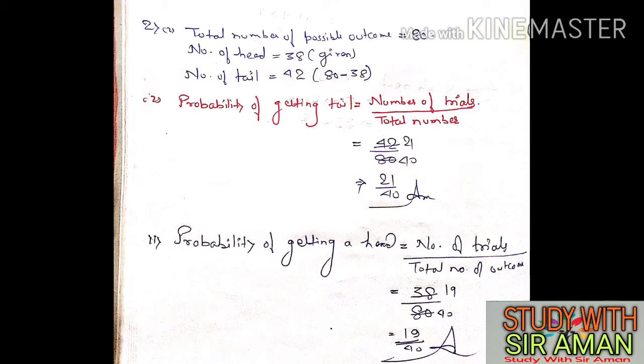Question number 2. Total number of possible outcomes is 80. Number of heads is 38, given in the book. Number of tails is 80 minus 38, which is 42. Up to here no problem. Number 1: probability of getting tail. How many times is tail there? 42. 42 by total means 42 by 80. Cancel it, 21 by 40. So what concept have I given you? Whatever is asked in the question goes in the numerator, and in the denominator the total number. The second part is getting a head. How many times is head there? 38. So 38 by 80 is our required answer.